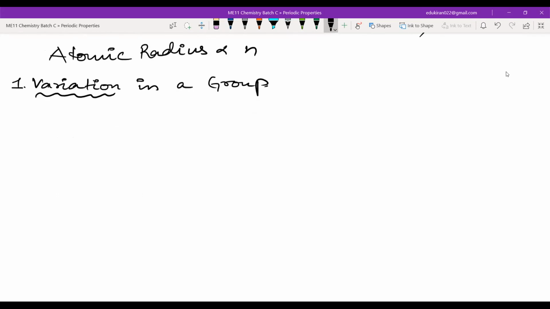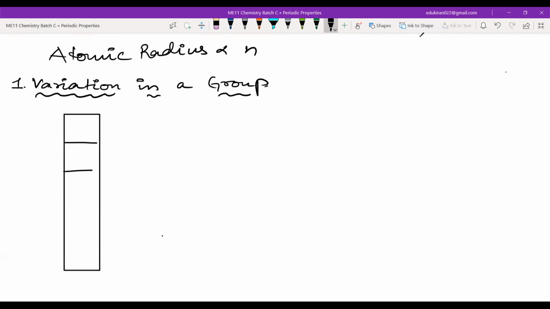Now, whenever you are varying in a group, you have to look at the period. And this is very counterintuitive, you will think. If you are looking down a group, this is group 1, let us say, please everyone listen to this, this is very conceptual. You are looking at Na, K, Rb, Cs.